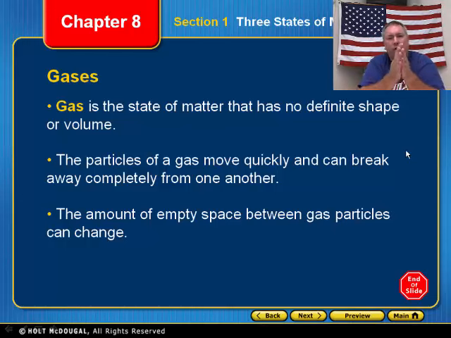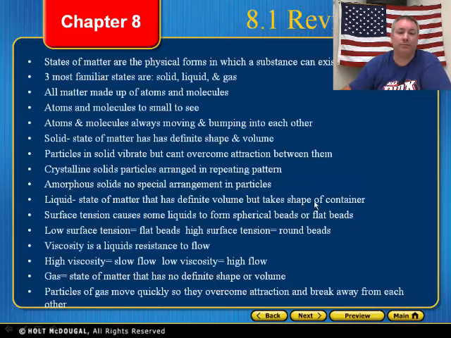Those particles are moving so fast that when they come together, or when they're held together, they'll start bouncing and going everywhere. That's simply because the particles are moving so fast that they can break away completely from each other. There's a large amount of empty space between each of those gas particles, and that empty space can actually change depending on temperature and pressure and those kinds of things as well.